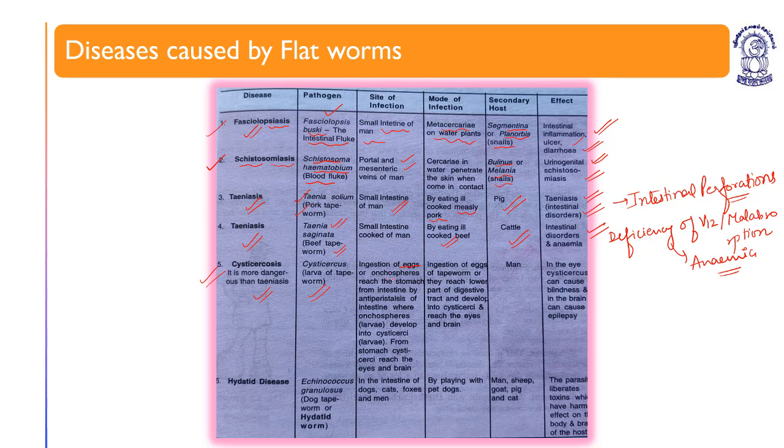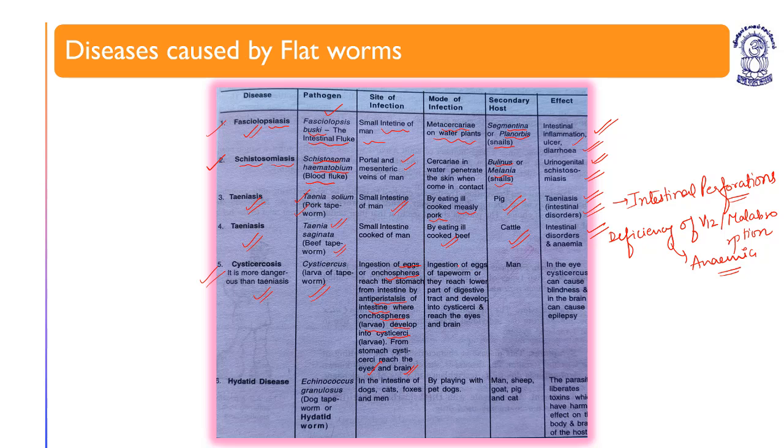Oncospheres reach the stomach from the intestine by antiperistalsis, or reverse peristalsis, and develop into cysticerca larva. From the stomach, cysticerca reach the eyes and brain.